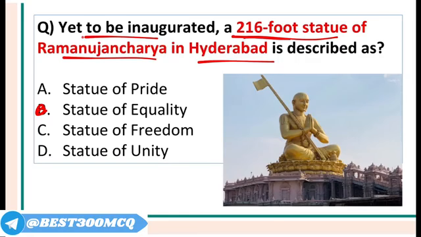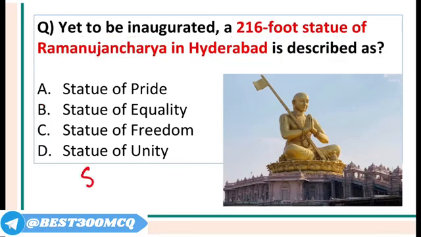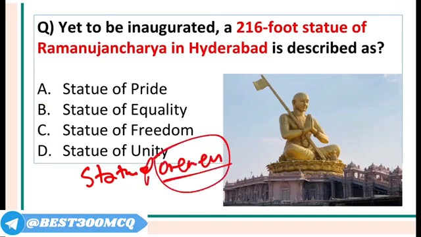And approximately 120 kgs of gold has been used. In fact, the statue is made up of 5 metals: gold, silver, copper, brass and zinc, called Panch Loho or 5 metals. So this is very important. And Ramanujacharya was born in Sriperumbudur in Tamil Nadu. Another statue that is worth remembering is the Statue of Oneness. The Statue of Oneness is the Adi Shankaracharya statue that is coming up in Omkareshwar in Madhya Pradesh on the bank of the Narmada river.